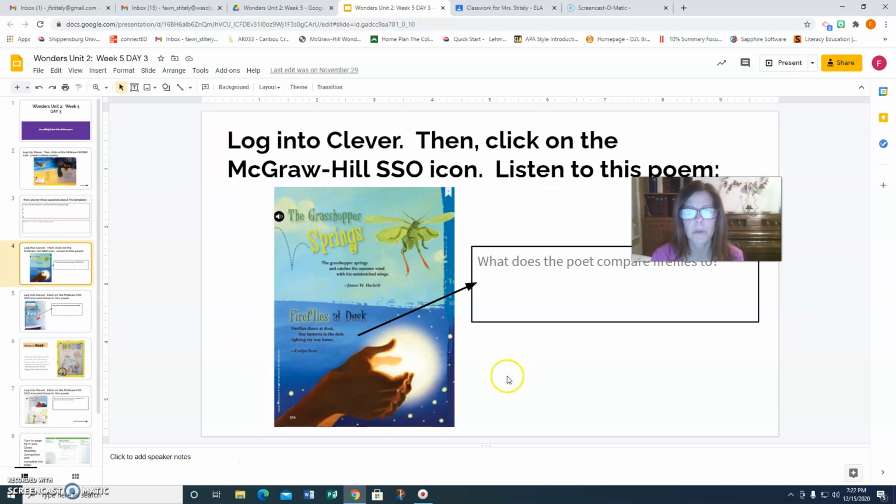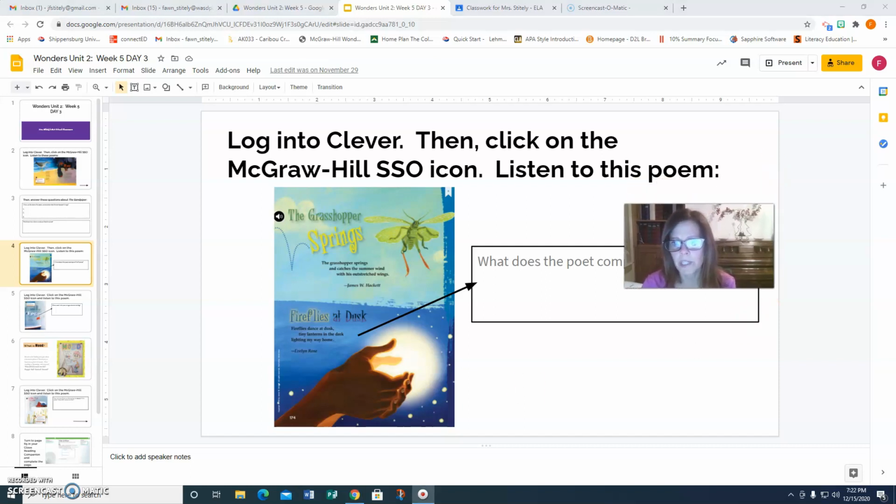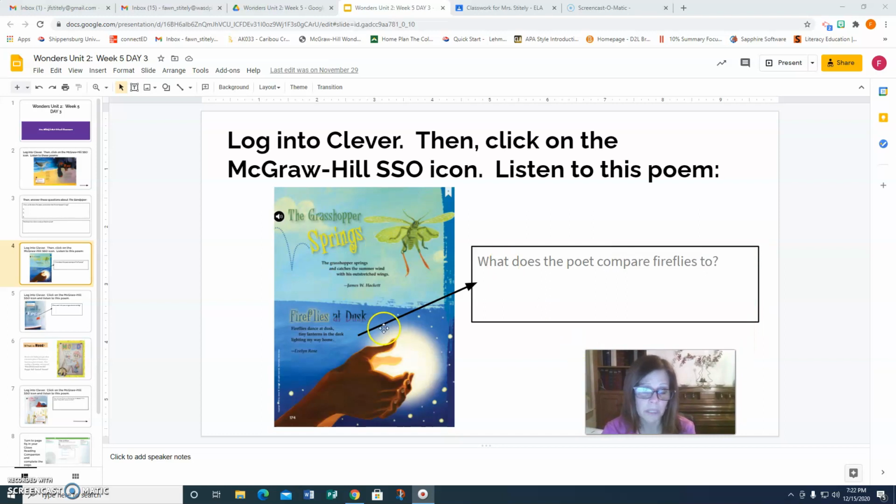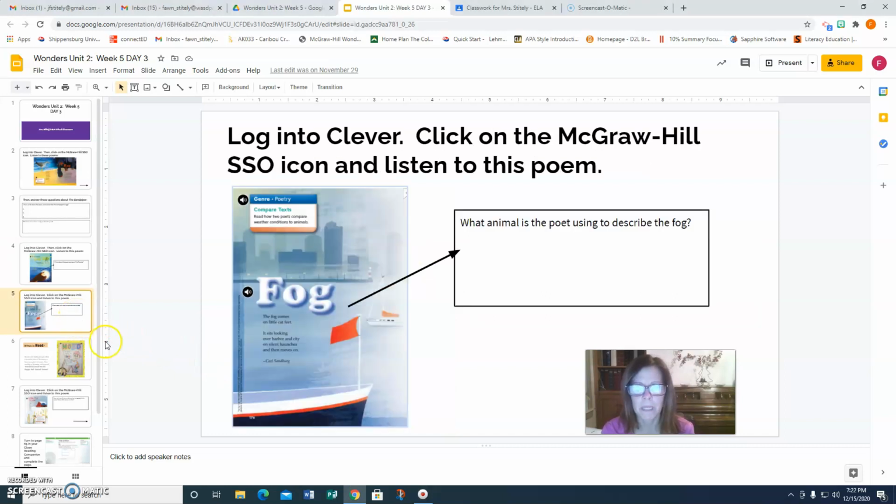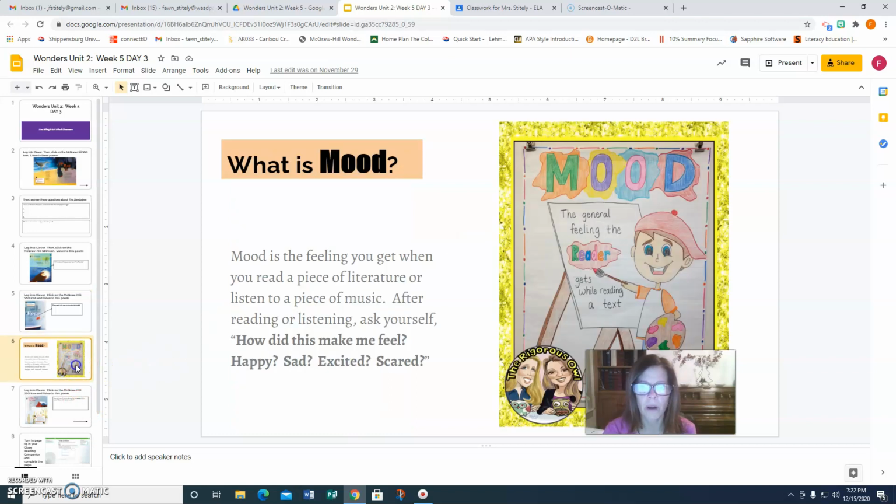Then I want you to listen to these poems. They're on the very next screen after those. And on this page, after listening to or reading these, what does the poet compare fireflies to? And go ahead and fill that in. The next poem you're going to listen to is simply called Fog. And this poet compares fog to an animal. And I want you to figure out what animal the poet is using to describe the fog.